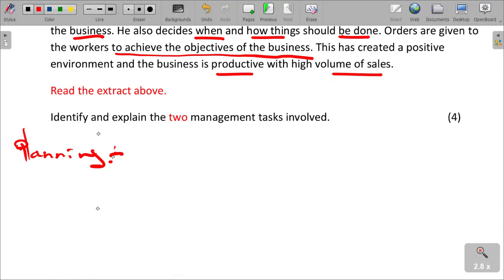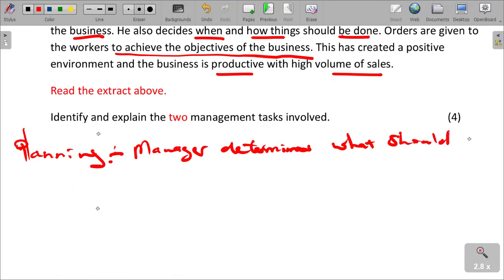What is happening is that the manager determines what should be done. That is planning.